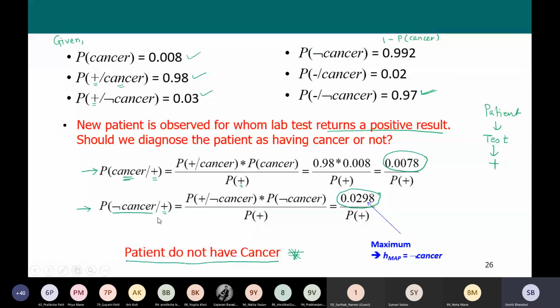Whichever probability is maximum, that hypothesis we are going to pick. So here the hypothesis of no cancer gives us the maximum a posteriori probability, and that is why we are picking up this hypothesis that the patient does not have cancer.